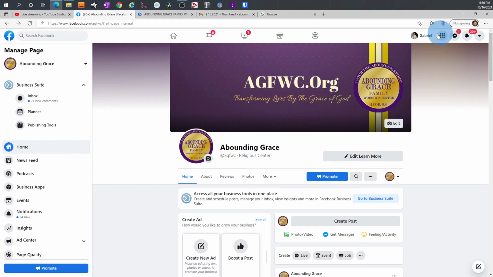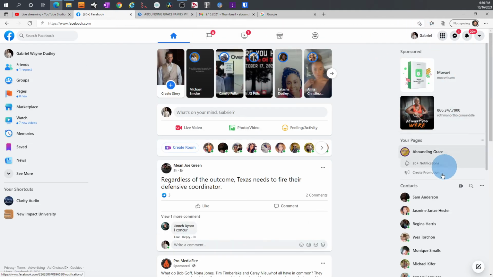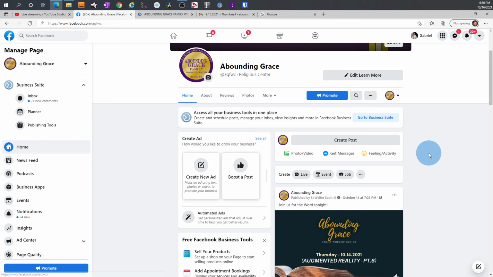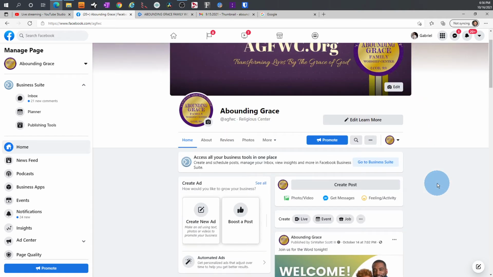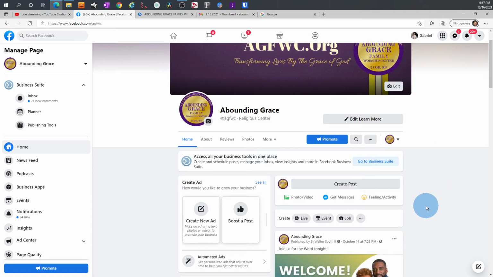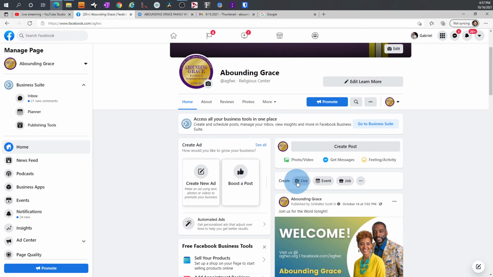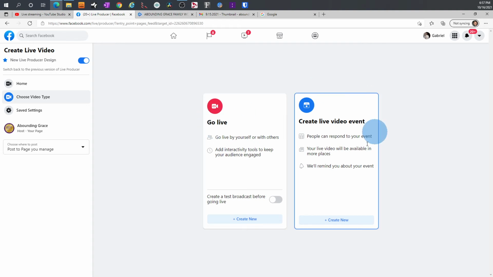In my case, I actually have access from my Facebook profile to get to this page. So from my home page of my profile on the right is Abounding Grace, and I click on it and it brings me to this page. So those are the two ways that you can access the Facebook page for Abounding Grace. And I scroll down just a little bit, and I see this live button right here, and I want to click live. There's two tiles. I want to click create new on the tile to the right.